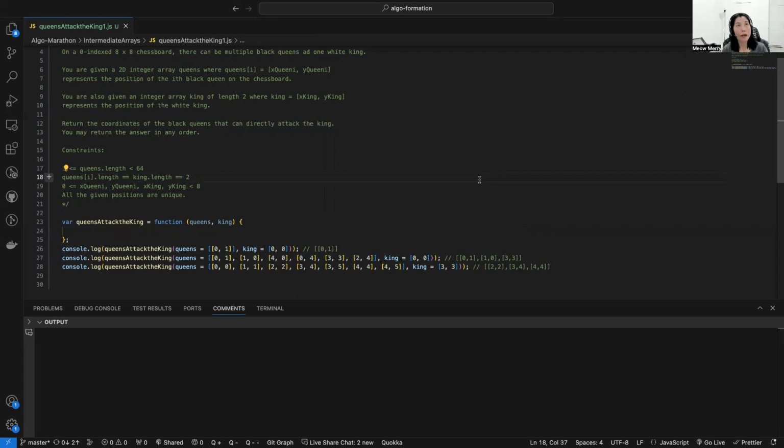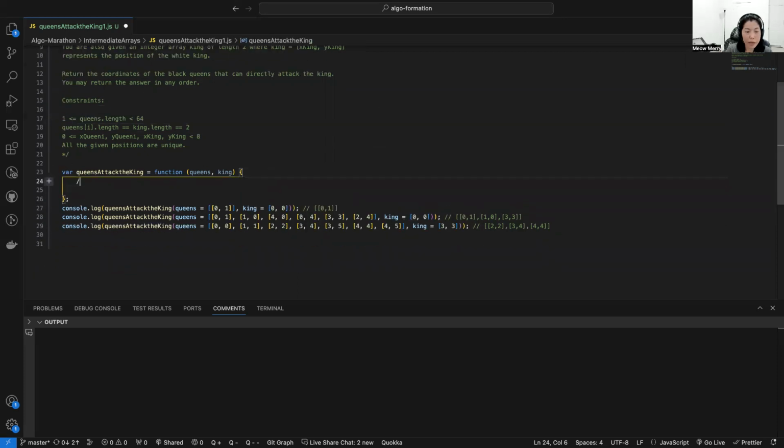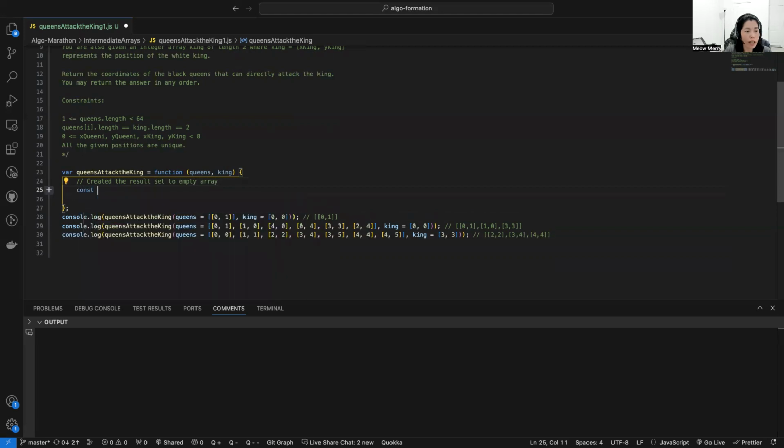Okay, let's work on our question. So for the approach, I need to write down some pseudocode. I believe we have to create the result and set it to an empty array. Okay, that's what we want to return, right? Result set to empty array.